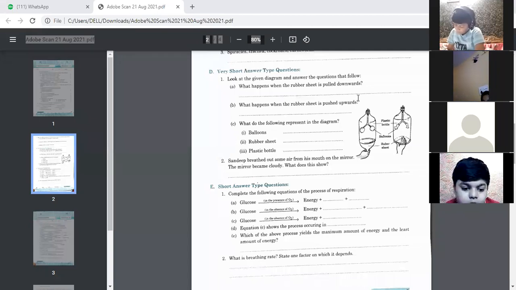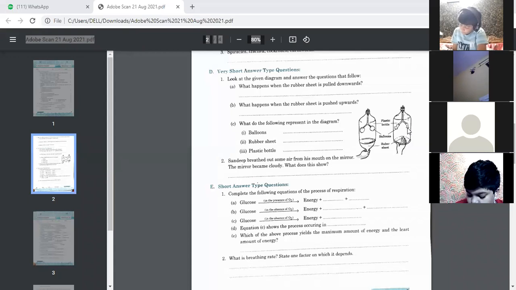You have to write down the answers. If the rubber sheet is pulled down, air gets filled in the lungs or in the balloons. And if the sheet is pulled upward, then the air comes out. So by this model, we can show the process of inhalation and exhalation.